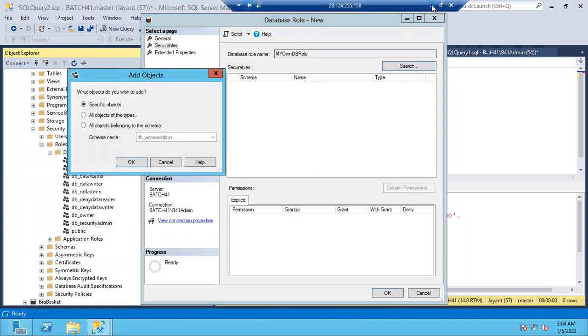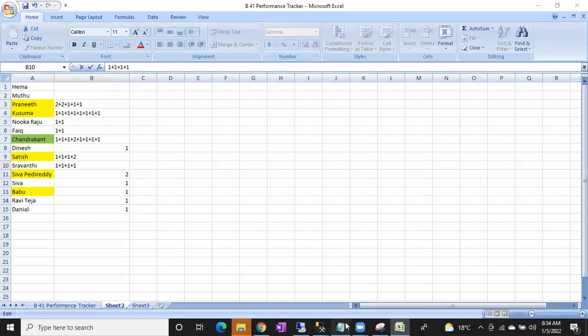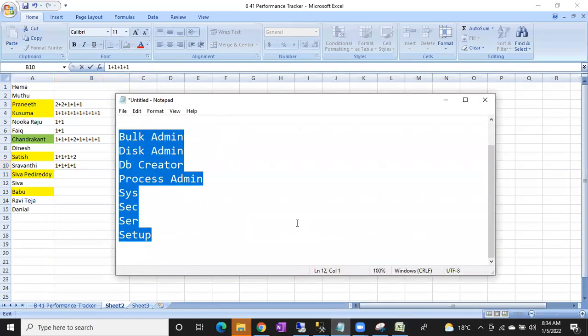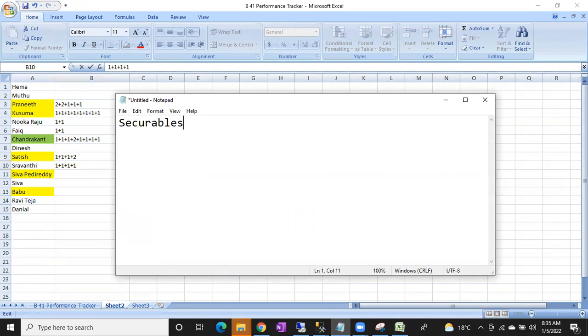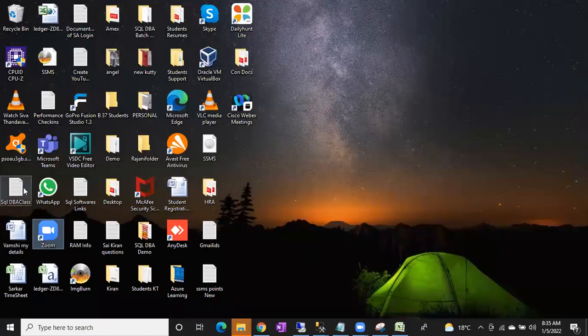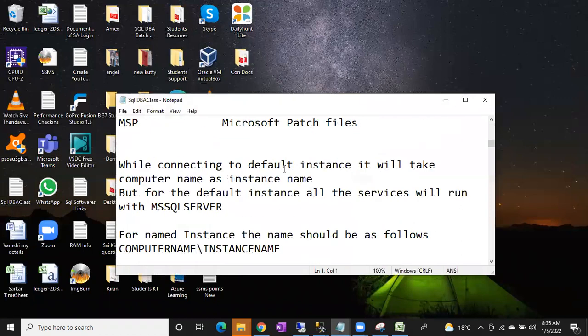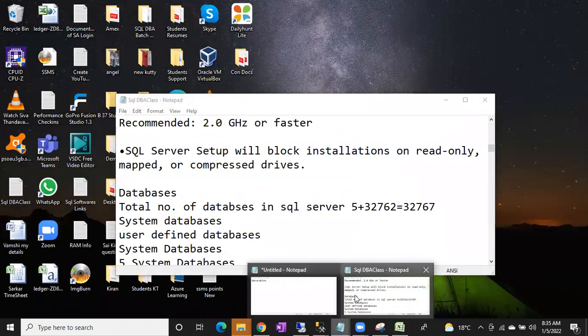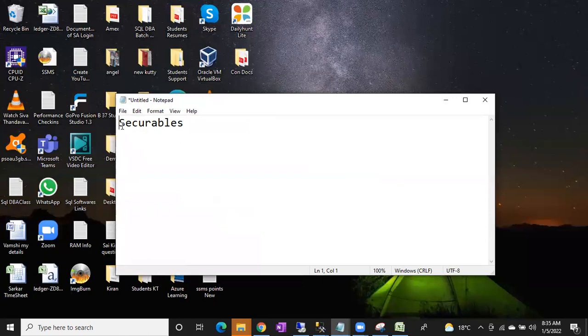Securables, guys, I have to explain two important points. What are the two important points I have to explain? Securables and one more terminology will be there. What is the terminology? User mapping? No. Principal. Principal. Very good. Excellent. Principal and securables, guys.